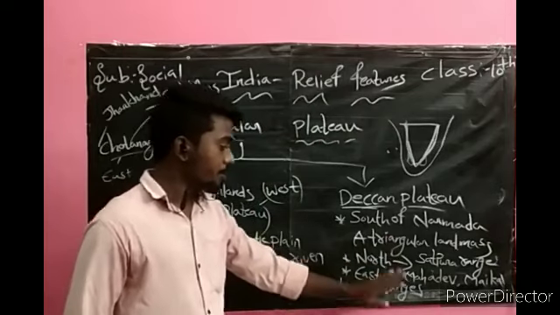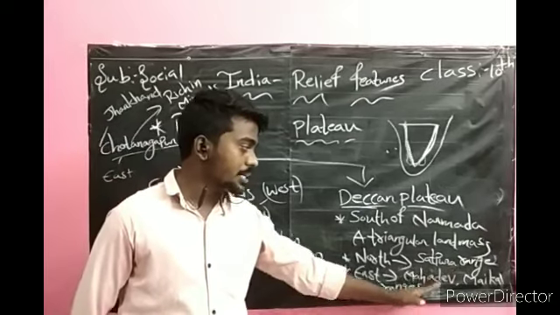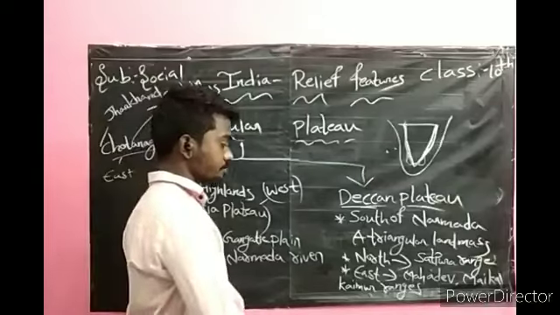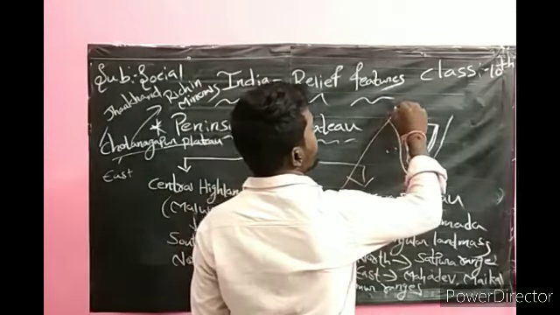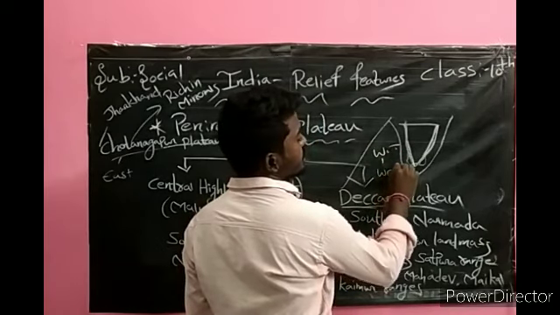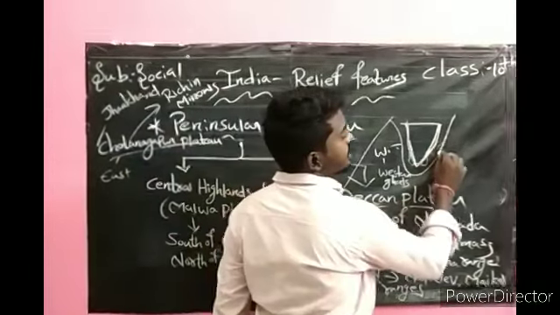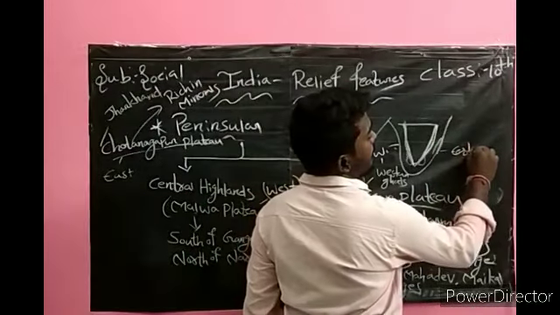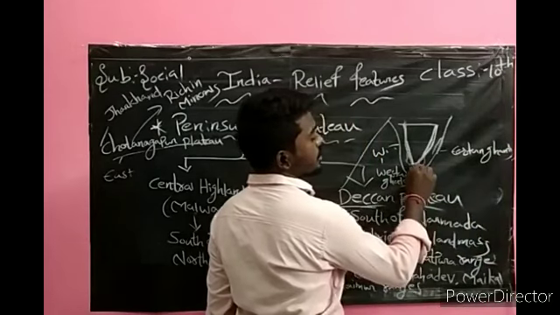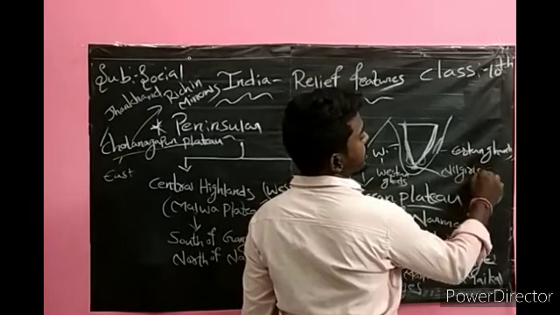Towards the north of the Deccan Plateau we have the Satpura range. In the east we have the Mahadev, Maikal, and Kaimur ranges. Towards the west we have the Western Ghats. The Western Ghats act like a western boundary, the Eastern Ghats like an eastern boundary, and in the south we have the boundary of the Nilgiri Hills.